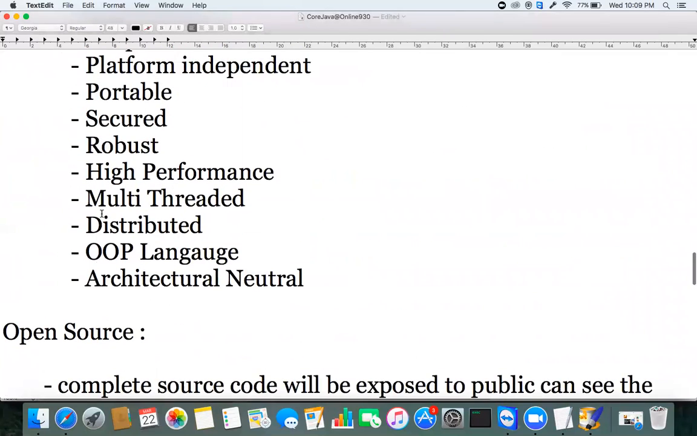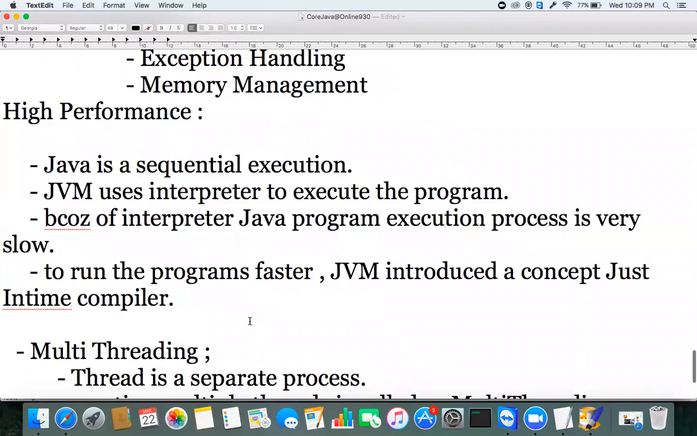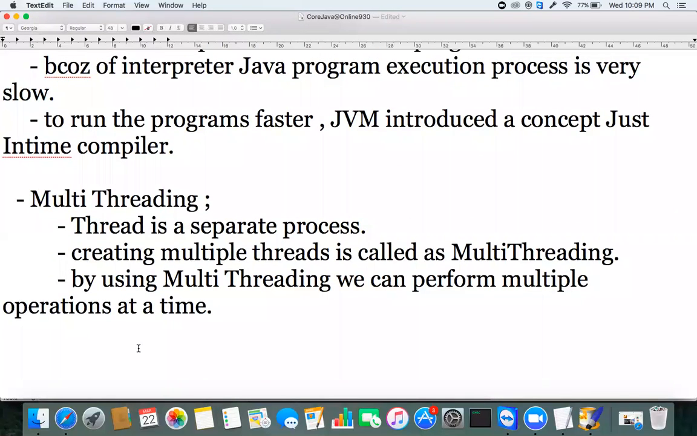The next advantage of Java is that it is distributed technology. What is meant by distributed technology? Because if you go to any interview, they are going to ask you all these questions. What is platform independent? What is multi-threading? What is distributed in Java? What do you mean by distributed technology?